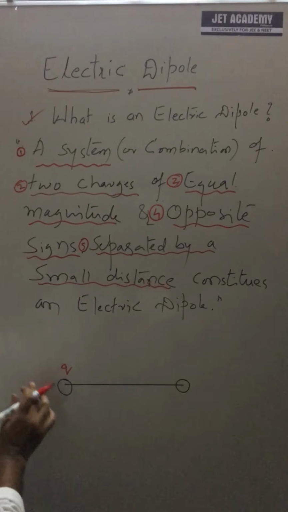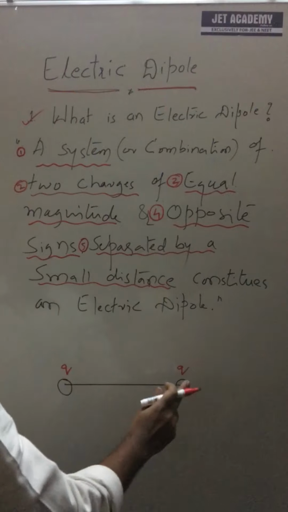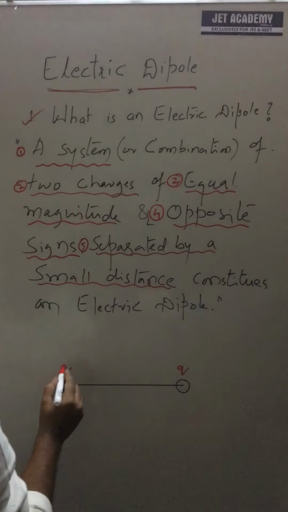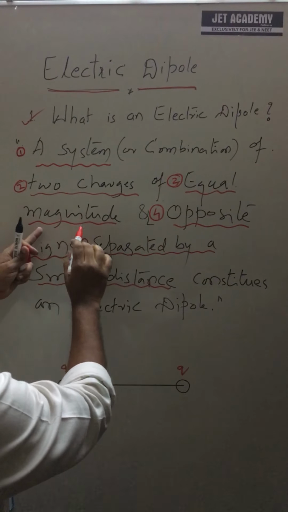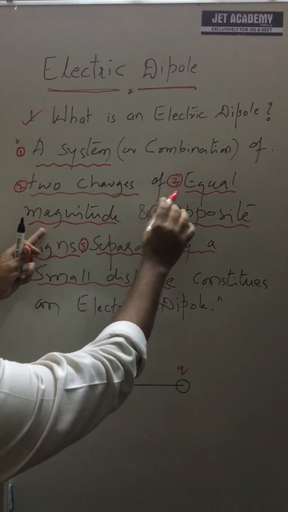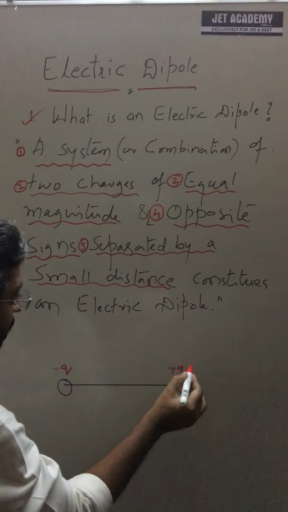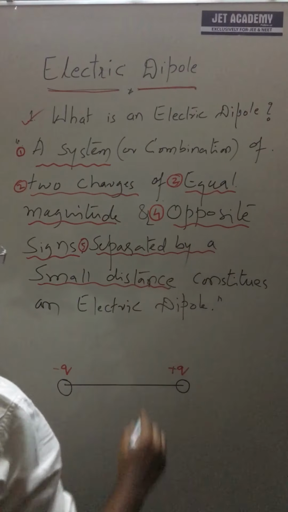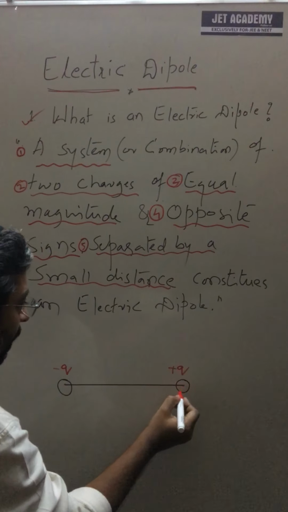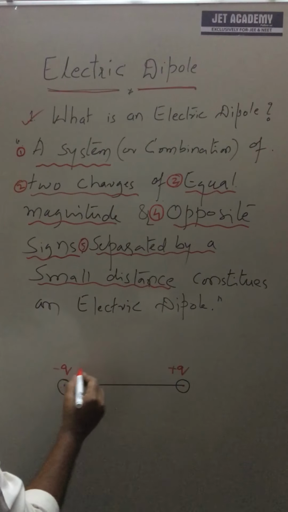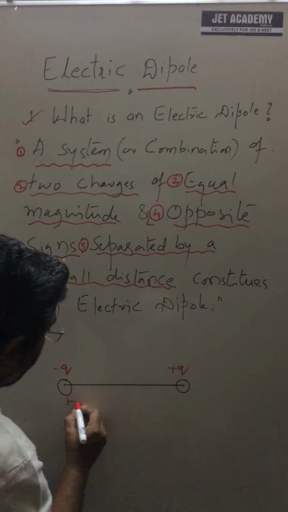Now first, there are two charges Q and Q. A system, two charges of equal magnitude Q and Q, equal in magnitude and opposite in sign. I am making this one plus, another one minus. Clear? And separated by a small distance. The centers of the two charges, minus Q and plus Q, are going to be these two, and they are separated by a small distance.